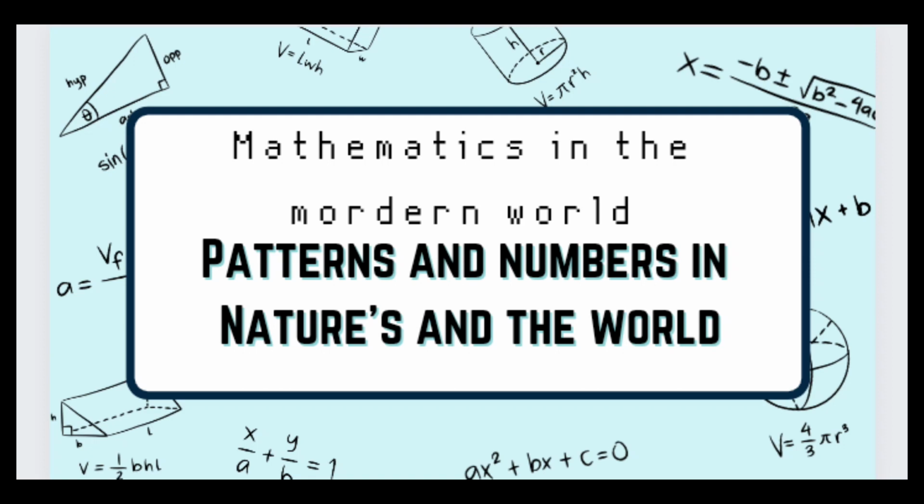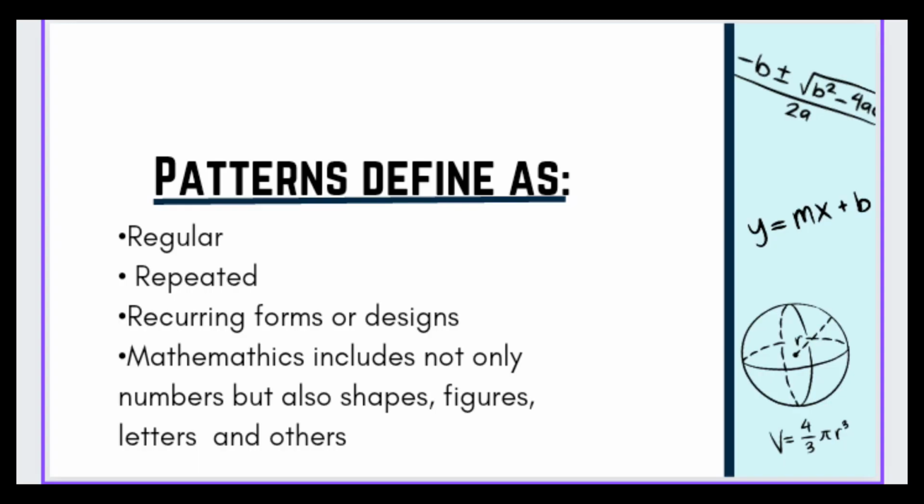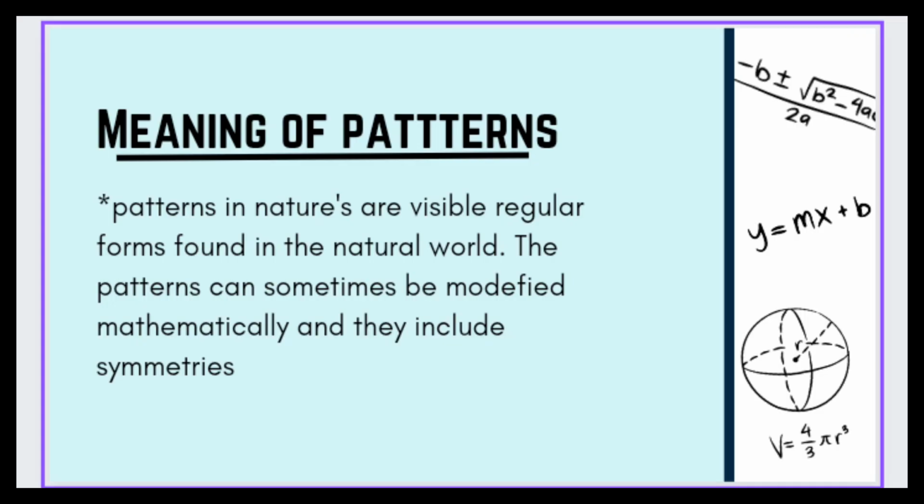Patterns and numbers in nature and the world. A pattern is a regular, repeated, recurring form or design. Mathematics includes not only numbers but also shapes, figures, letters, and others. Patterns in nature are visible, regular forms found in the natural world.